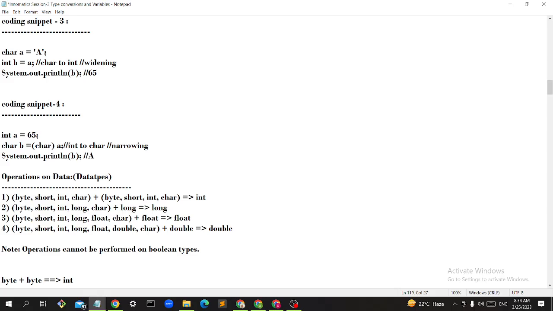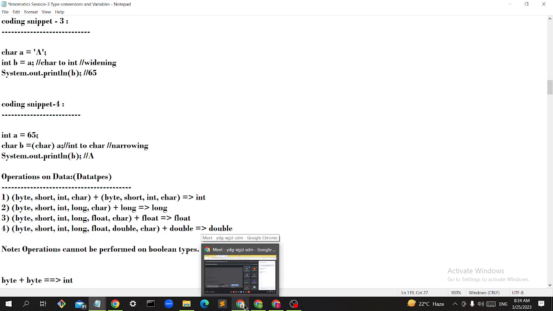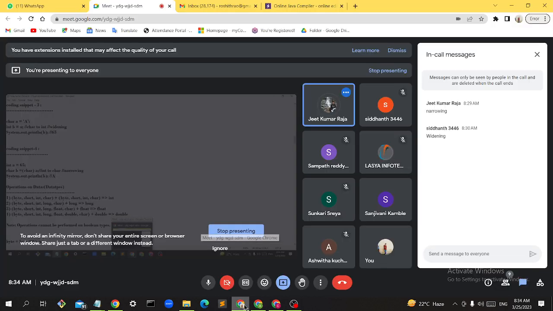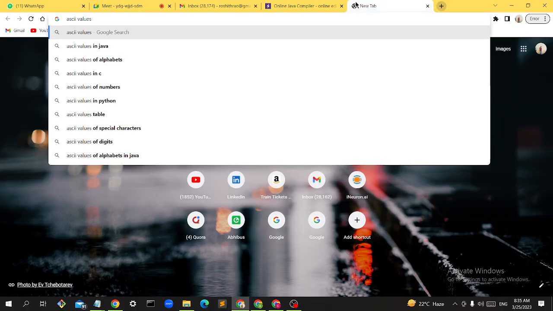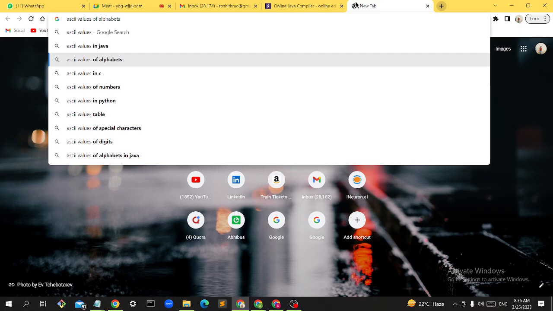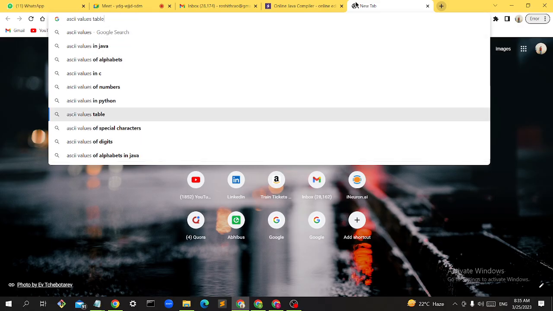Good, guys. Sir, can you list out some ASCII values? So ASCII values you can also put out here. Capital A starts from 65, and small a starts from 97. You can also search in Google for ASCII values of alphabets, ASCII values of characters. Just provide us in the notes whenever you share. I will share you that link.